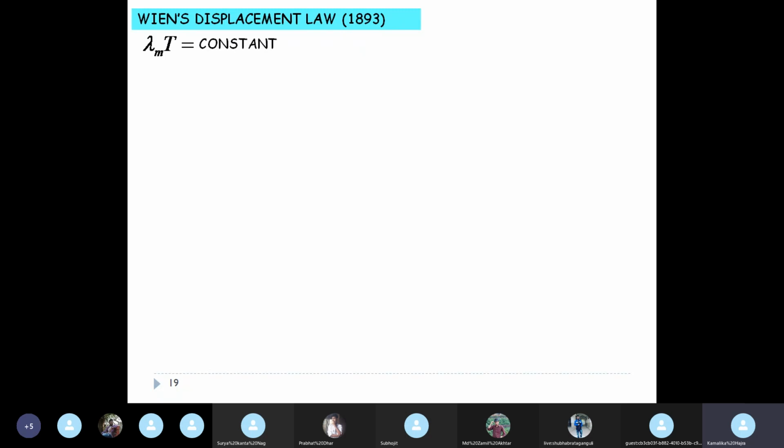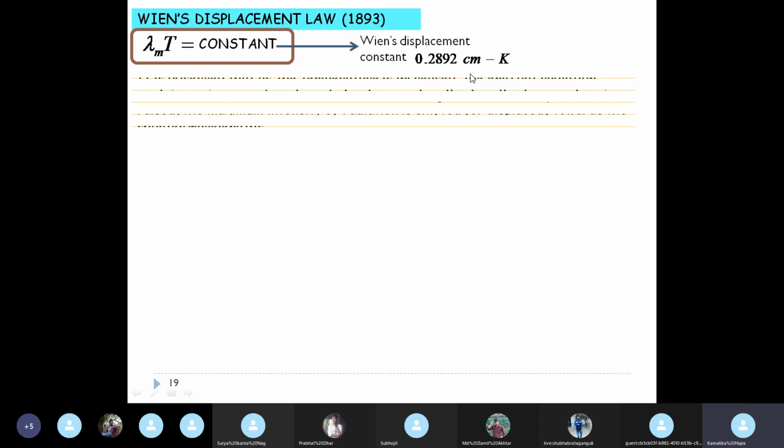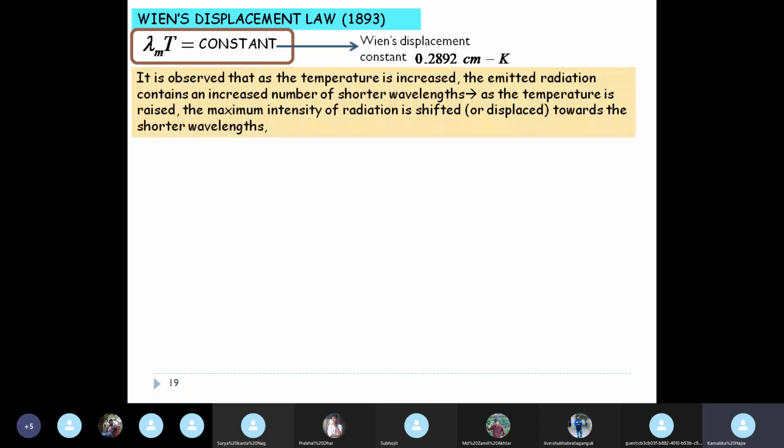This is the statement of Wien's displacement law. The value of this constant is evaluated as 0.2892 centimeter Kelvin. So we see that as temperature is increased, the emitted radiation contains an increased number of shorter wavelengths. As the temperature is raised, the maximum intensity of radiation is shifted or displaced towards shorter wavelengths.